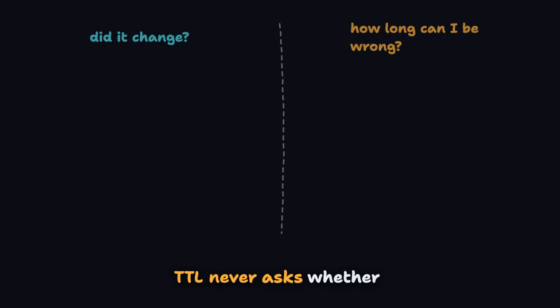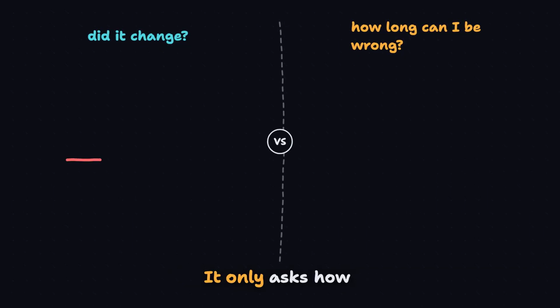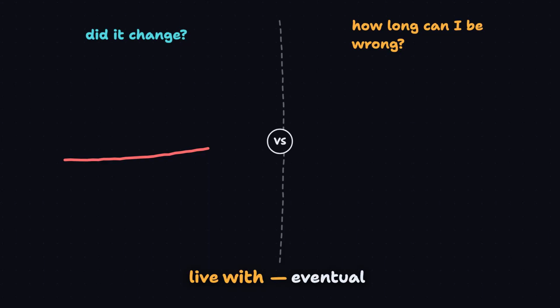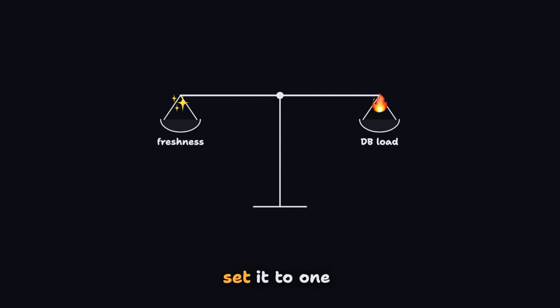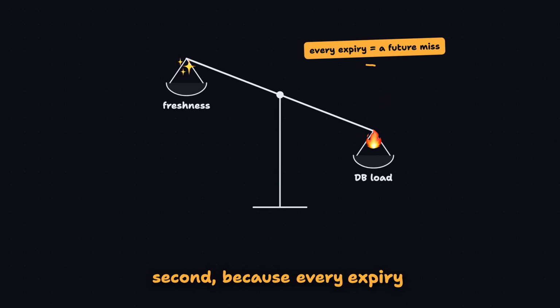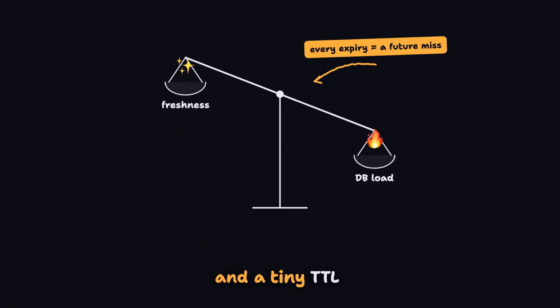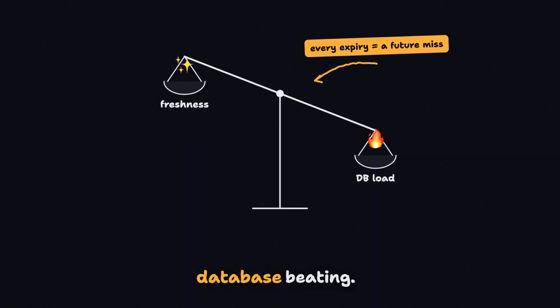TTL never asks whether the data changed. It only asks how much staleness you can live with, eventual consistency on a timer. And Paul can't just set it to 1 second, because every expiry is a future miss and a tiny TTL trades lying for a database beating.